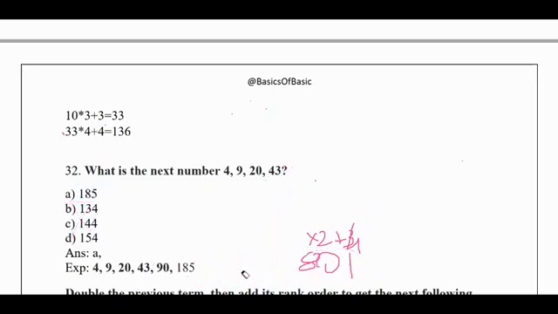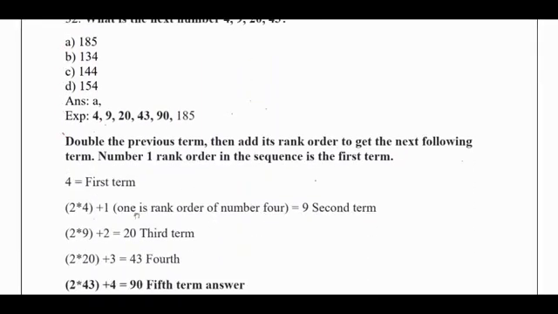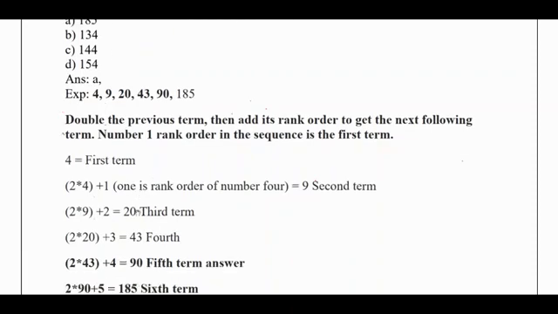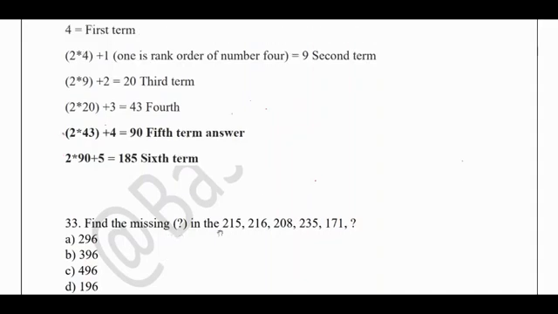But still I guess you got the logic, so that's the importance here. Okay, see, the explanation for this has also been provided. So find the missing number: 15, 216, 208, 235 and 171. So this is one of the trickiest questions, I guess. Yeah, I'll give you 1 minute to solve this. Even though the answer is present, don't look at the answer. I need the method that you use to solve it.